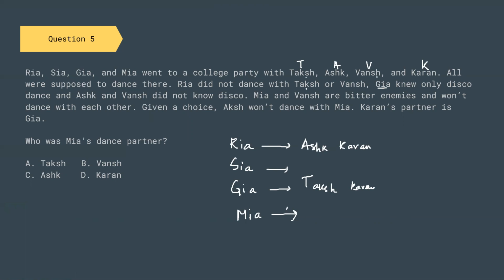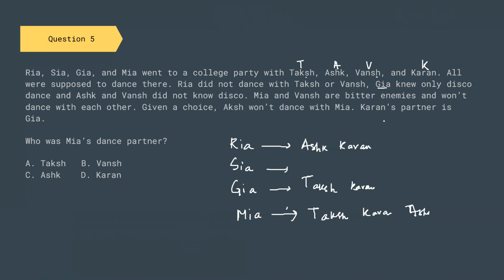Now, Mia and Vansh are bitter enemies and won't dance with each other. So Mia is not going to dance with Vansh. That means she can dance with Taksh, she can dance with Karan, and she can dance with Aksh.